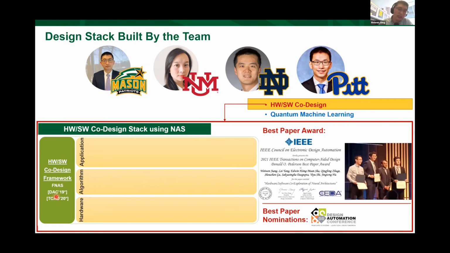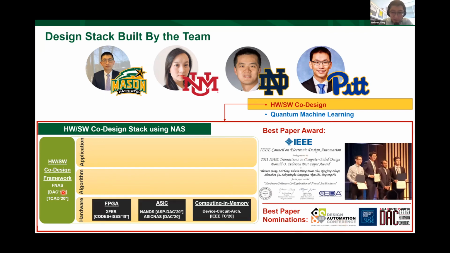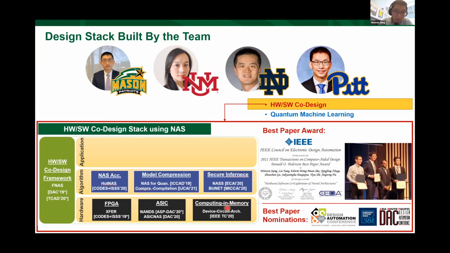Our initial work obtained the best paper award at TCAD, and also a best paper nomination at DAC in 2019. And for our hardware exploration, we conduct research on the FPGA and the ASIC. These two works obtained best paper nominations at ESWEEK and ASP-DAC. And we also conducted some very initial results for computing-in-memory architecture search.